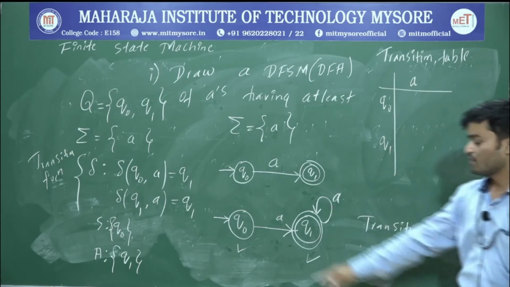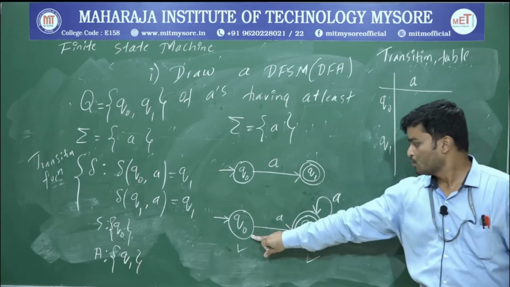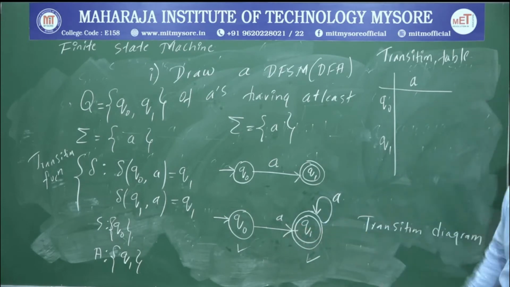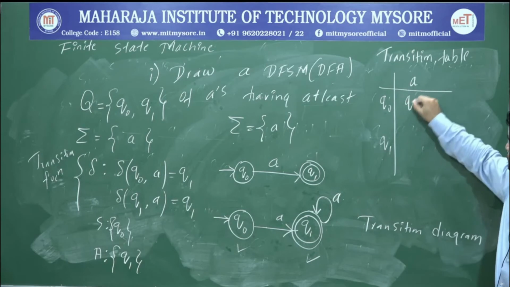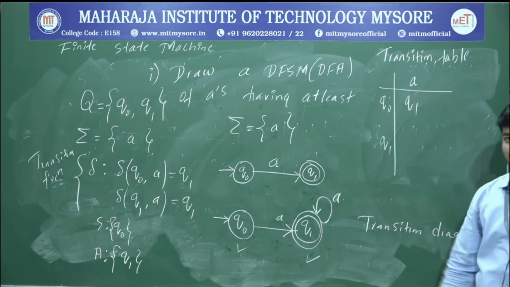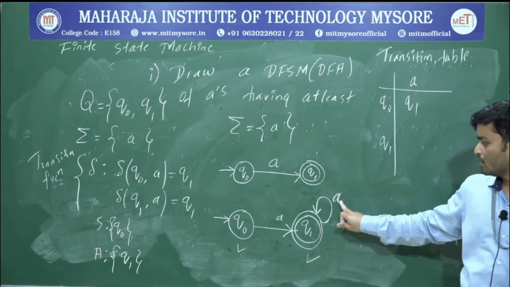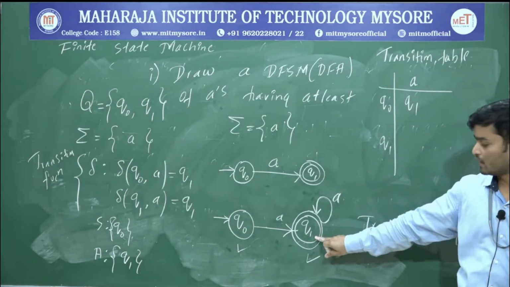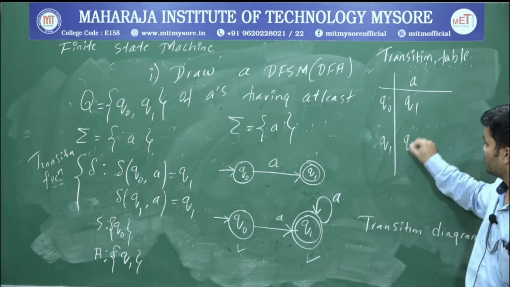So what is Q0 upon A? Q0 upon A is Q1. What is Q1 upon A? Q1 upon A is again Q1. So write Q1.